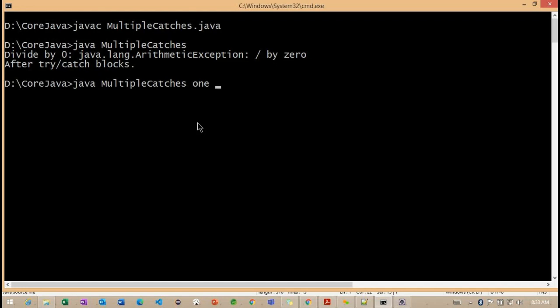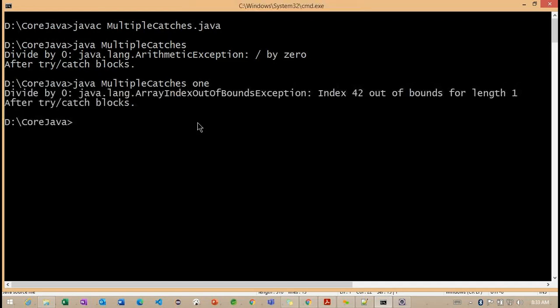So don't get confused here. After providing the class name, these values are passed as the main method parameters, String args, whatever args you are defining. Those arguments take care of the command line values here. And now you can see the array index out of bound exception. So without changing the catch block, we are executing different exceptions. Getting the point? So this is one feature added in 1.7. Okay. So any questions regarding this particular 1.7 try with resource feature?